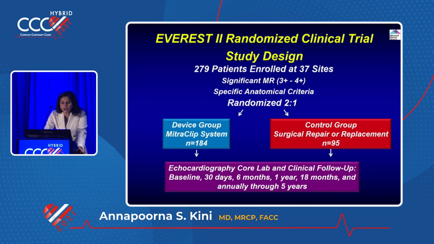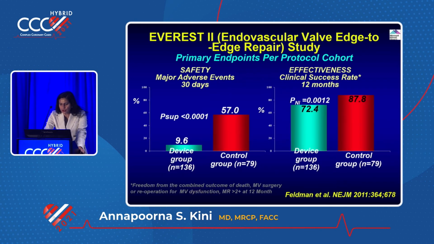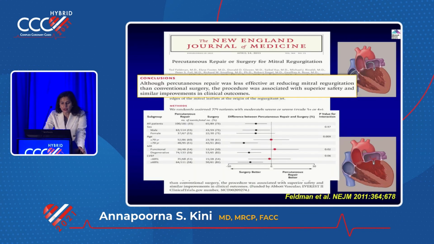So significant MR 3 to 4 plus. And then it was published. So comparison was control versus device, essentially saying it is a safe device. Okay, not very effective, but very safe device, head-to-head repair. So that led to the approval, and it was published in New England Journal.